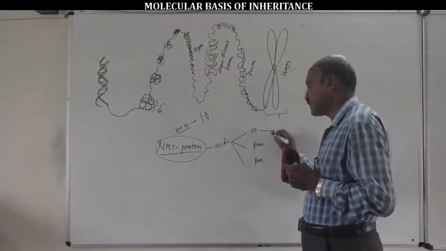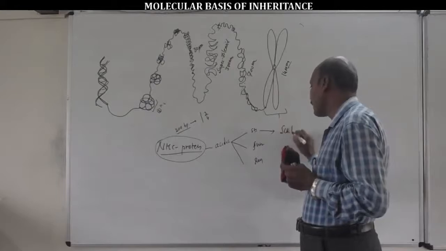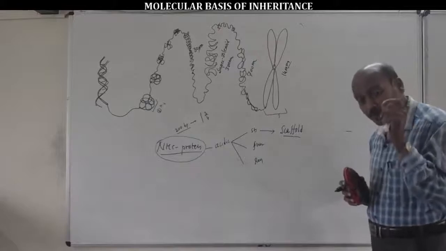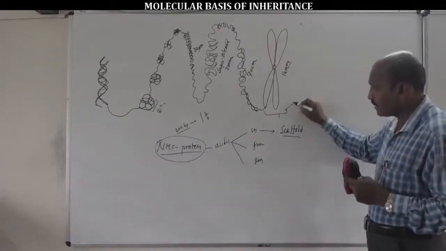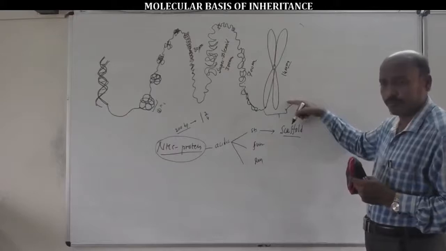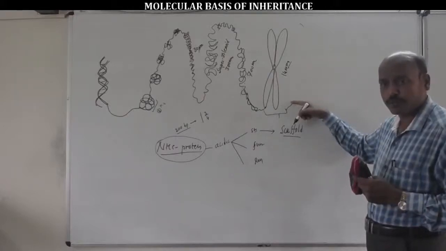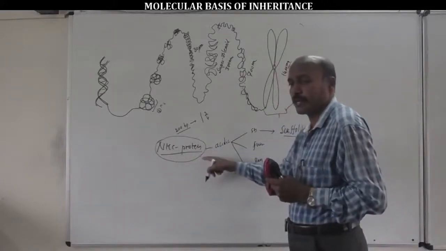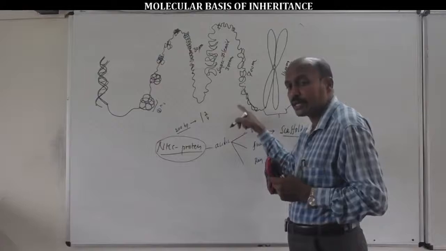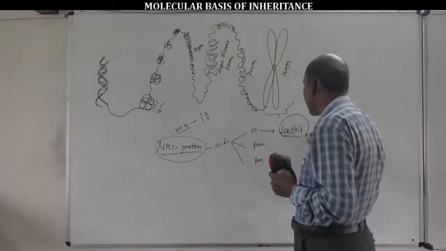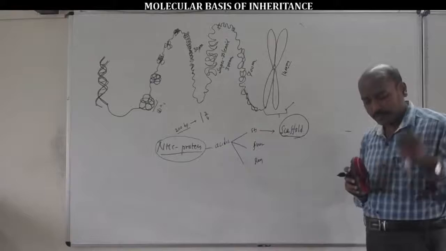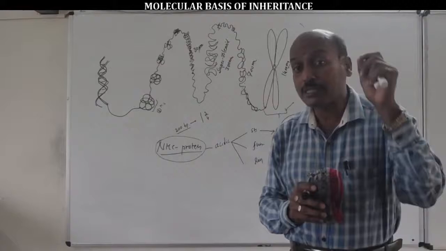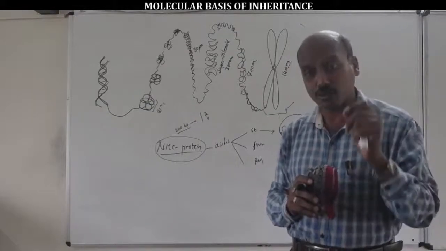Structural proteins, for example scaffold proteins, are very important. Such scaffold proteins are involved in the organization of the structure of a chromosome. The non-histone chromosomal proteins present in the packaging of the DNA helix are the scaffold proteins, because they help in the organization of a specific structure, that is the chromosome.